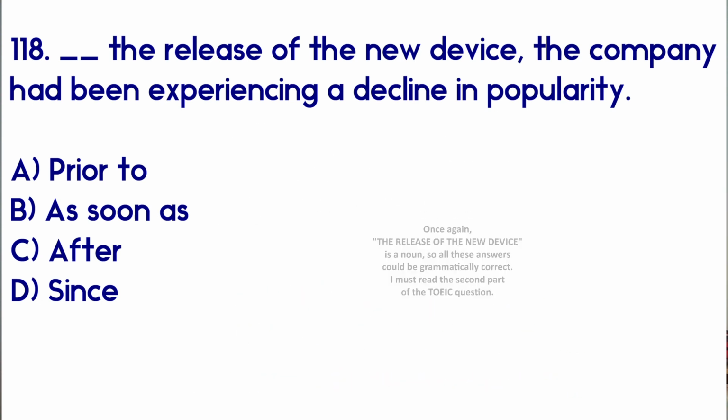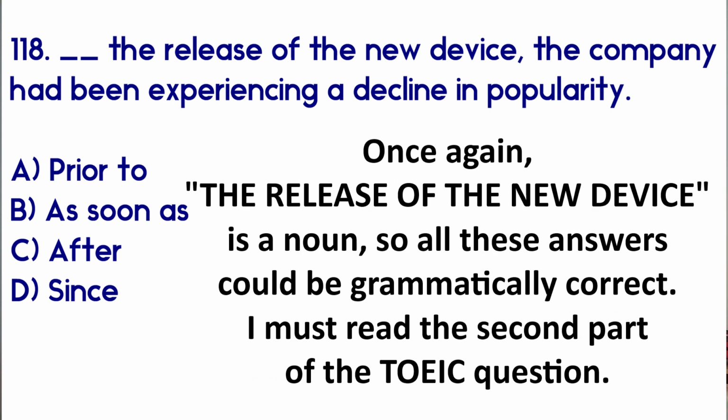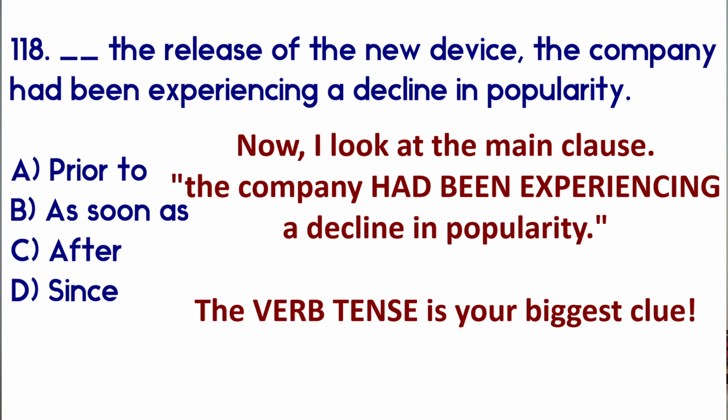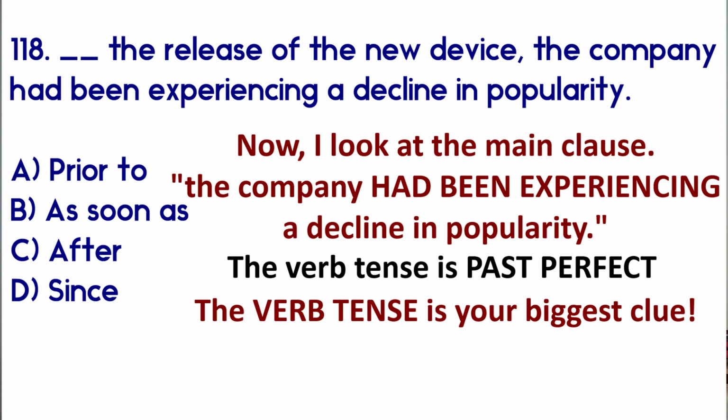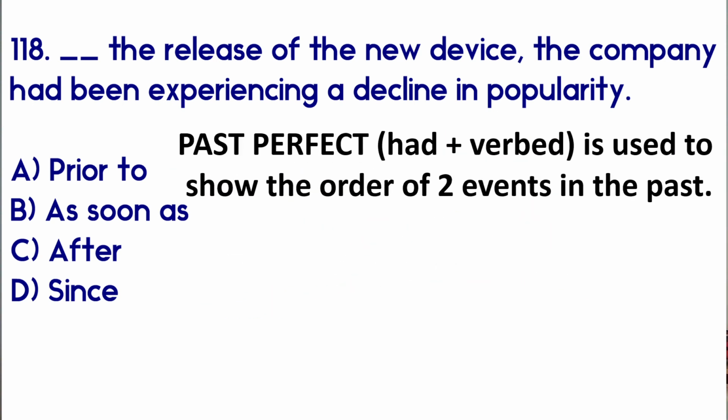The release of the new device, so the statement in the Toeic question, is a noun, the release. Therefore, we cannot get the answer from the first section. So we need to look at the second section of the Toeic sentence, the main clause, and we need to look at the verb tense. So it says, the company had been experiencing a decline in popularity. This is using past perfect. Subject had verbed. This is used to show the order of events in the past.